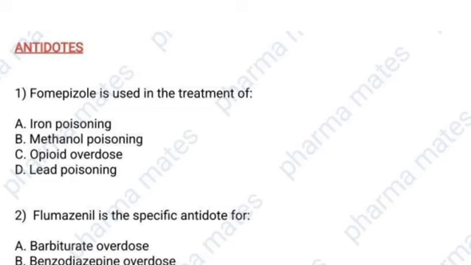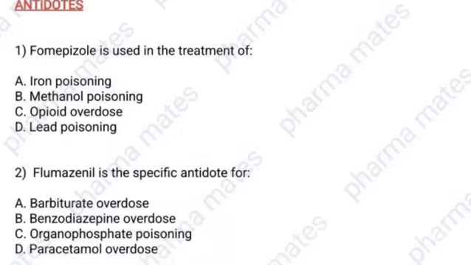Okay, let's get started. Our first question is, Fomepizole is used in the treatment of, options are iron poisoning, methanol poisoning, opioid overdose, lead poisoning. Can you guess the correct option? Here the correct answer is methanol poisoning.